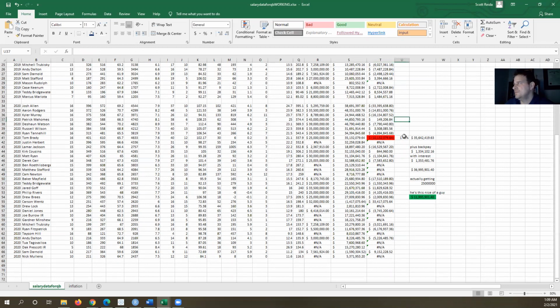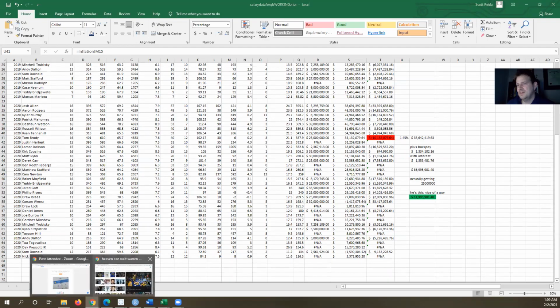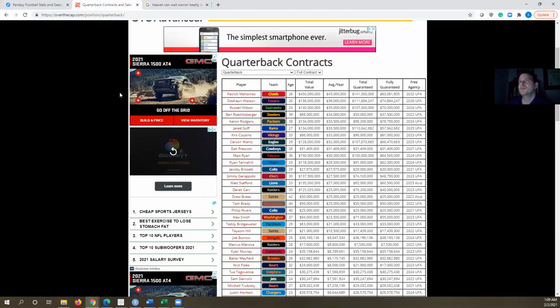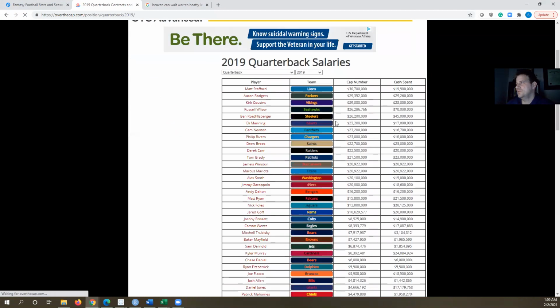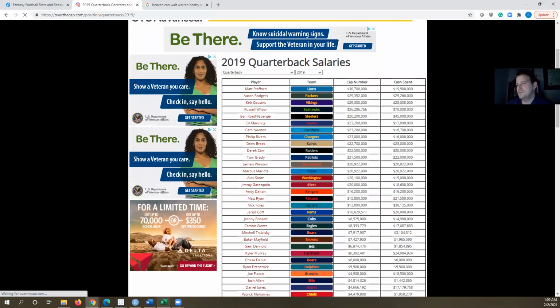If you actually want to see what he really should be paid next year, you also want to see, is there any kind of inflation from one year to the next in salary? So I went back to the website and grabbed salaries for 2019 and 2020 and took the average of the top 15.